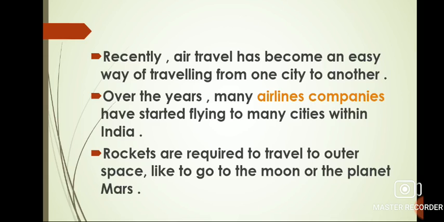Children, we choose different vehicles depending on how far we need to travel, the time we have, and the cost of travel. If we have to go to school or market, then we can go by bicycles or school bus. If we have to go to a nearby market, then we can go by bicycles, cycles, or scooter. But if we have to go to another city or another country, then we can't go to these places by bicycles, rickshaws, or scooters.